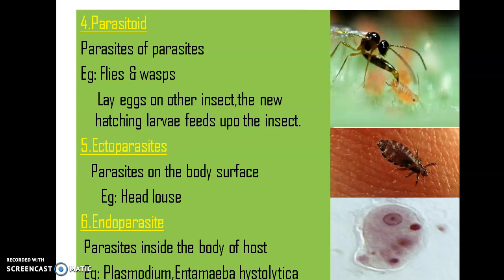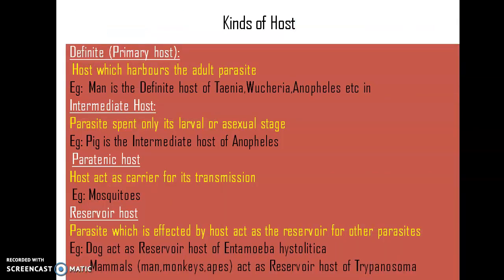What is meant by ectoparasites? Ectoparasites are the parasites which generally live on the body surface. For example, head louse. Then endoparasites, the parasites which generally live inside the body of the host. For example, Plasmodium, and this is Entamoeba histolytica. Okay. Then now we are discussing the different kinds of host. We have already gone through the different types of plant as well as animal parasites. Now we are discussing the host.